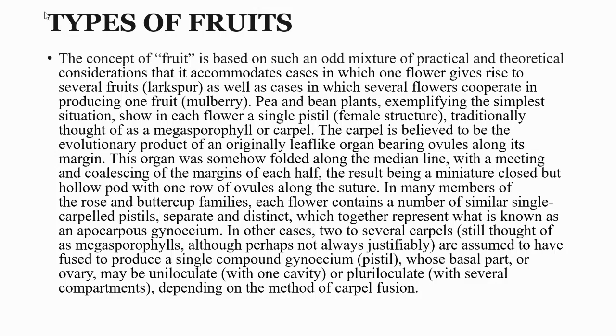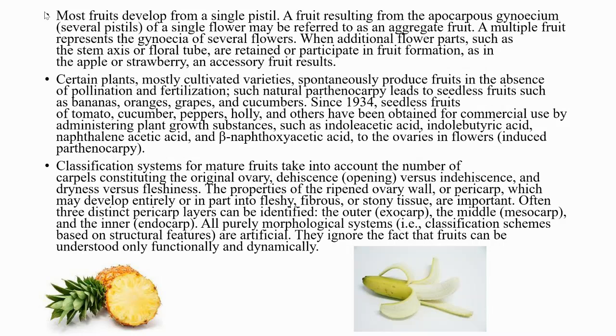In other cases, two to several carpels, still thought of as megasporophylls, although perhaps not always justifiably, are assumed to have fused to produce a single compound gynoecium or pistil whose basal part, the ovary, may be uniloculate with one cavity or pluriloculate with several compartments depending on the method of carpel fusion. Most fruits develop from a single pistil. A fruit resulting from the apocarpous gynoecium of a single flower may be referred to as an aggregate fruit.